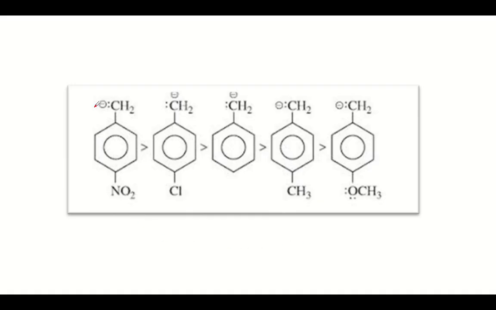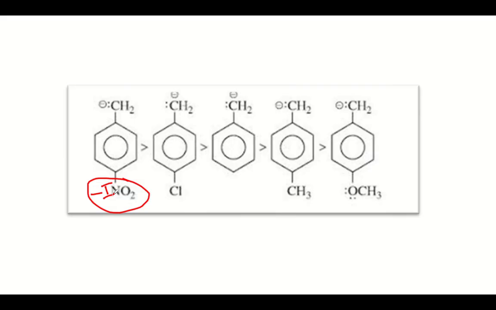See, this benzyl carbanion is stabilized more by the electron withdrawing group placed para, because it exerts the minus I and the minus R effect, electron withdrawing, and the resonance effect is also there.